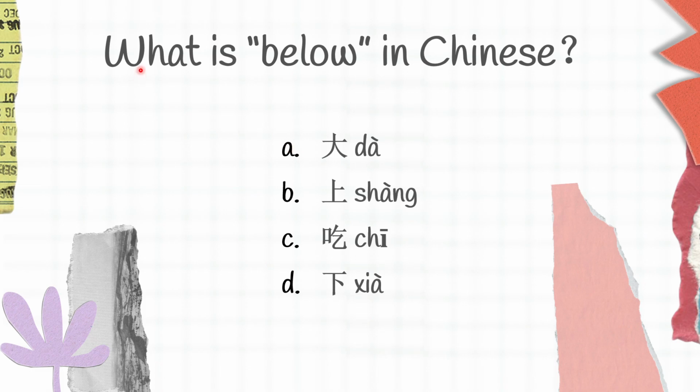The next question here, what is below in Chinese? So we have A, 大, B, 上, C, 吃, and D, 下. So I want you guys to try to guess. Da here is big, Shang is above, Chi is eat, and Xia is below. So the correct answer here is obviously D, Xia.